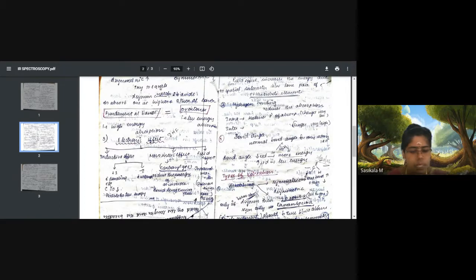Now let's move on to the mesomeric effect. The mesomeric effect occurs due to the presence of carbonyl groups. Only it occurs towards the carbonyl groups present in the molecule. It also reduces the vibrational frequency from the normal value, since bond strength will be reduced.